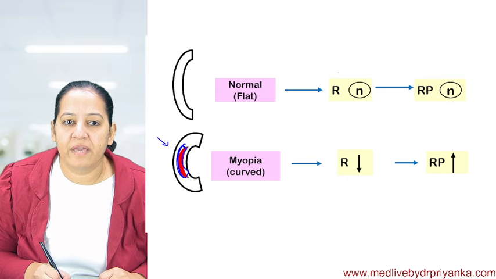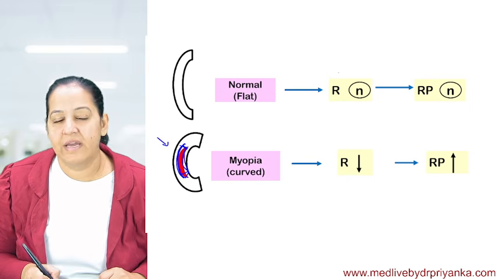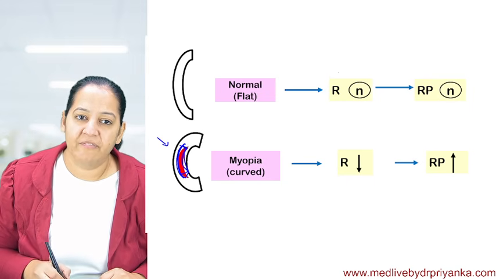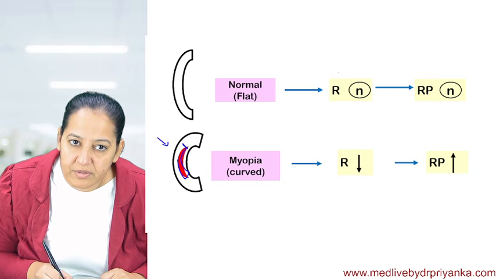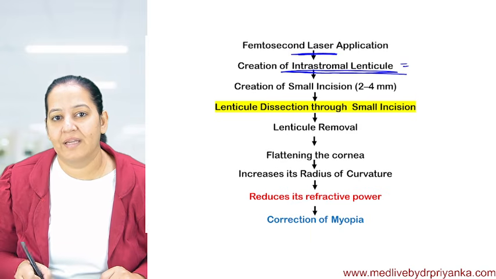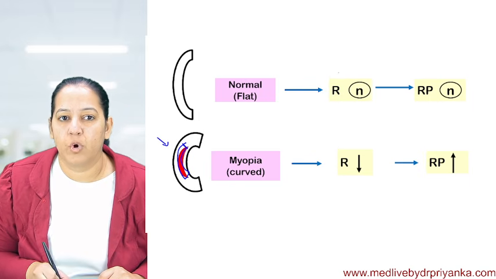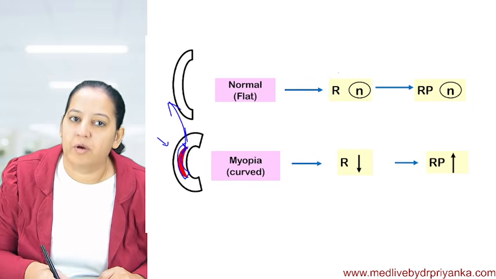Okay, we are cutting from here with the help of laser. External cut is not there. With the help of laser, mid-stromal corneal tissue is cut or ablated, you can say. Now we will give a small incision over here, and we will extract it out completely.